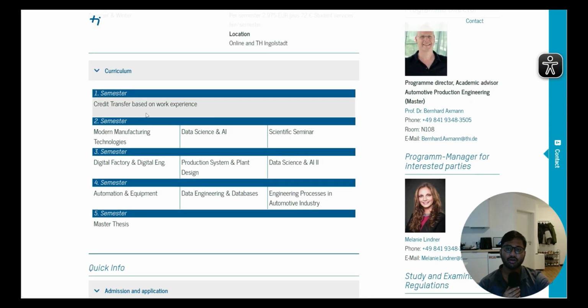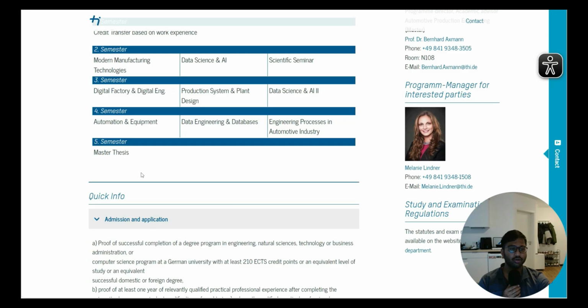In the curriculum we also got to know that in the first semester you will have your credit transfer. Based on your work experience and your bachelor degree, they will assess and say okay, this much credit can be transferred. In the second semester you will do modern manufacturing technologies, data science, AI, scientific seminar, and in the third semester digital factory, digital engineering, production system, plant design, data science, AI and everything. In the fourth semester you will also do automation equipment, data engineering, database engineering, processes in the automotive industry, etc. In the last semester you will do your master thesis.